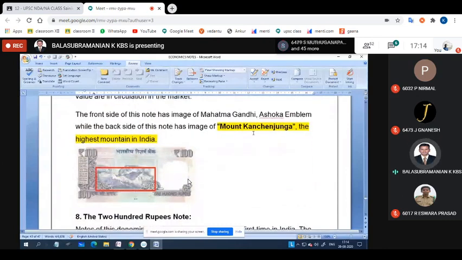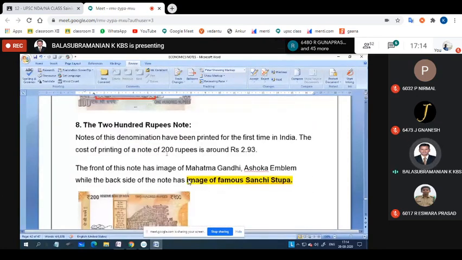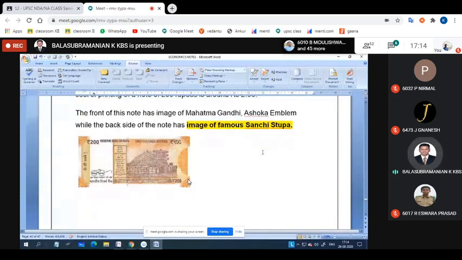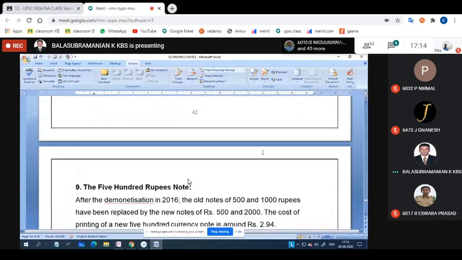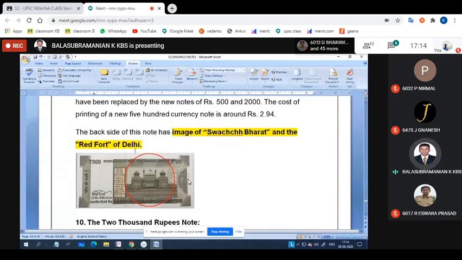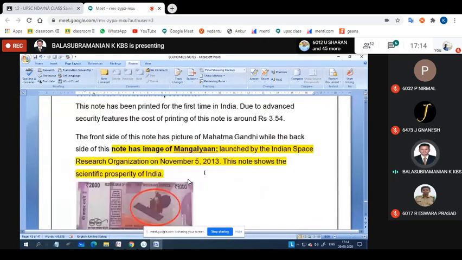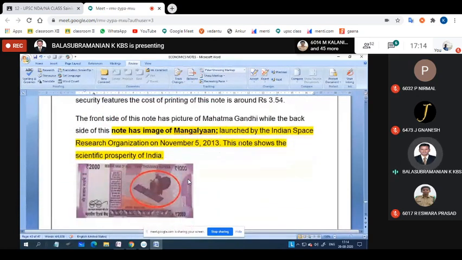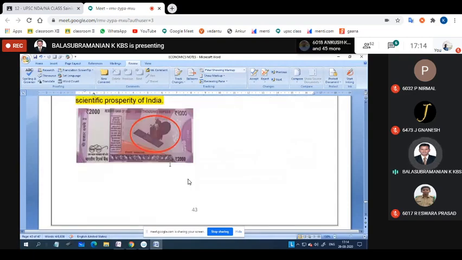The new 100 rupees note has Mount Kanchenjunga, the highest peak in India, on the back side, and Asoka Emblem in front. The new 200 rupees note has an image of the famous Sanchi Stupa on the backside. Okay, Sanchi Stupa. And the next, the 5 rupees note has an image of Swachh Bharat and the Red Fort of Delhi. And the 2000 rupees note has an image of Mangalyaan, launched by the Indian Space Research Organisation on November 5, 2013. The note shows the scientific prosperity of India.